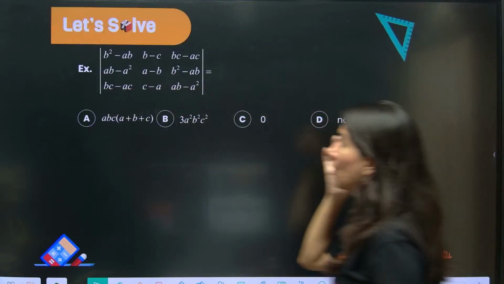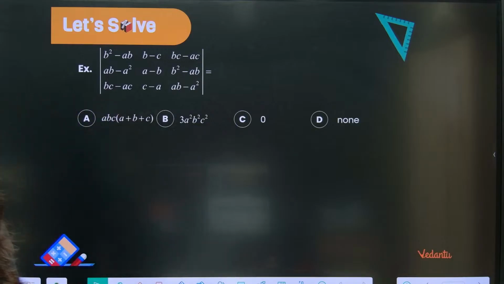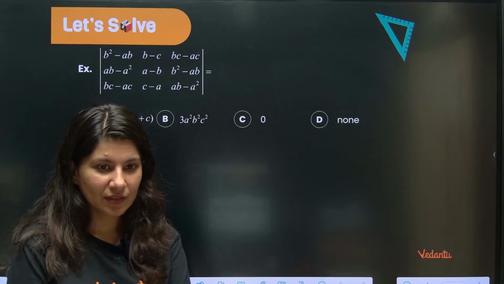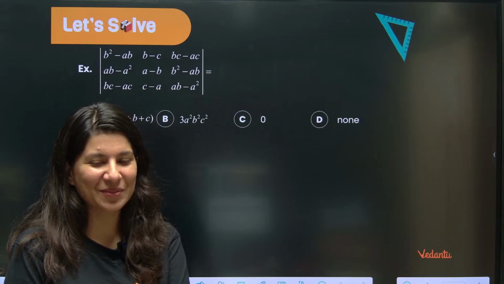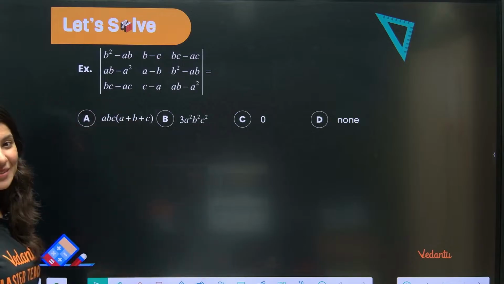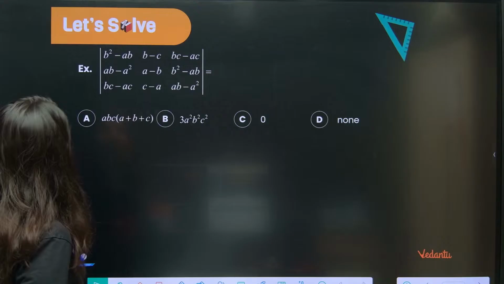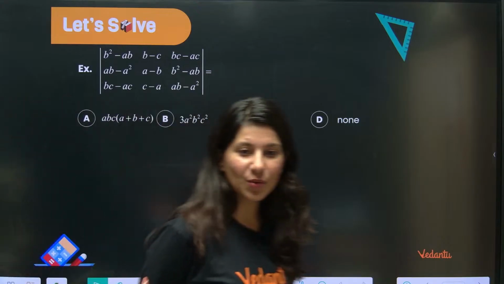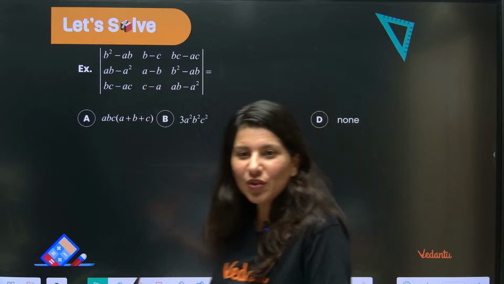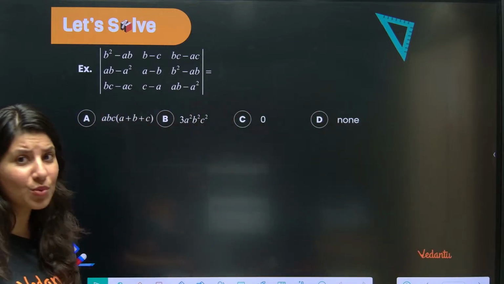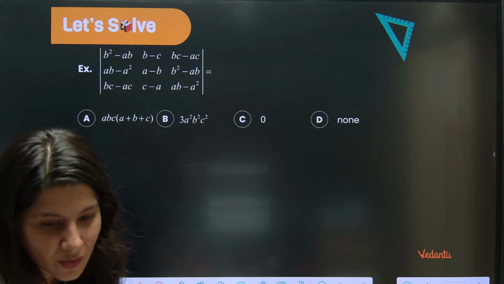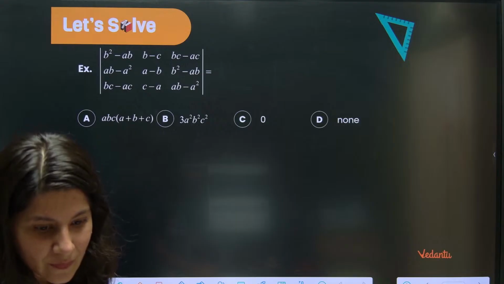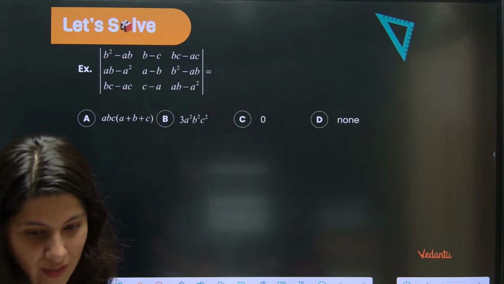Okay, now this question I want all of you to solve. This question I want all of you to solve. This is a good question because you know what, sometimes when we see such determinants, don't you feel, I don't know when to start, how to start, what to do? How many of you think after looking at this particular determinant or this particular question, you'll be like, how to start? I don't even know. I am not even aware. How many of you actually feel that? Tell me.